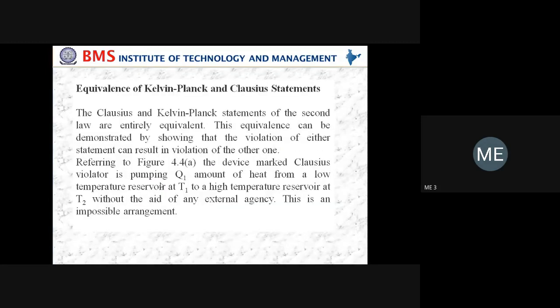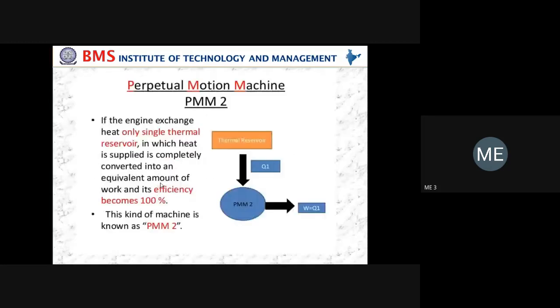Next, we discussed PMM2. We learned PMM1 in case of the first law of thermodynamics, and in this chapter we are going to study PMM2. Here you see the diagram. PMM2 accepts the heat Q1 from the thermal reservoir at temperature T1 and produces a net amount of work done exactly equal to Q1. No heat is rejected to the sink.